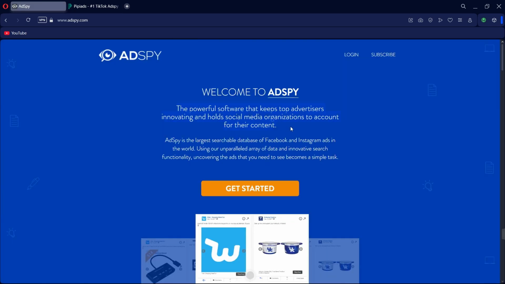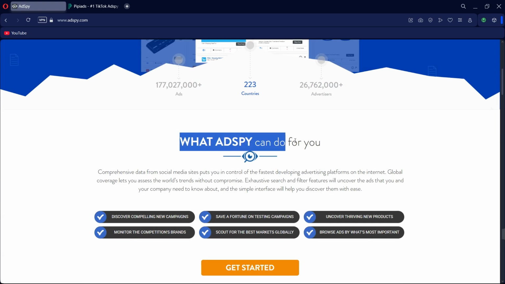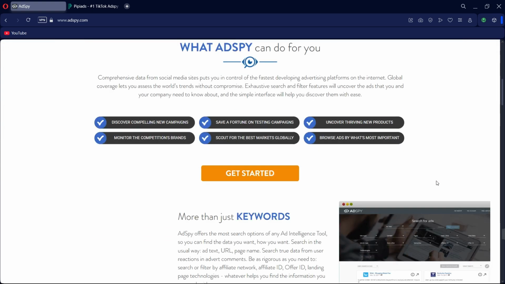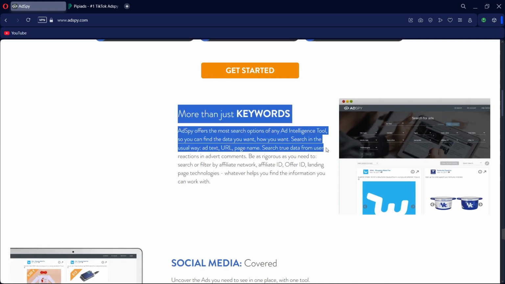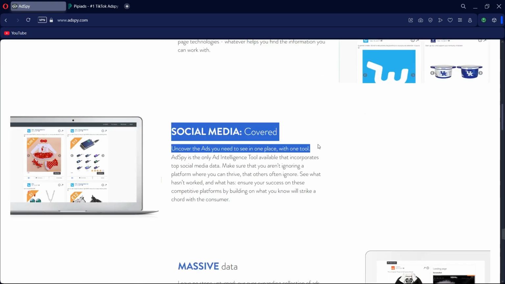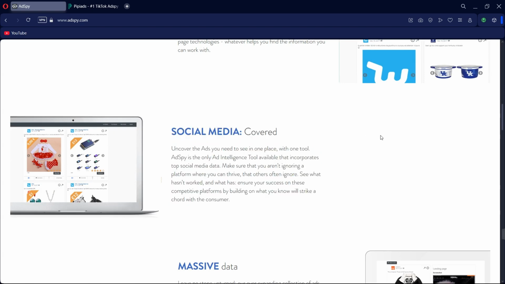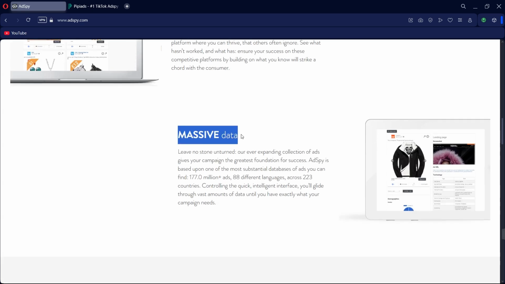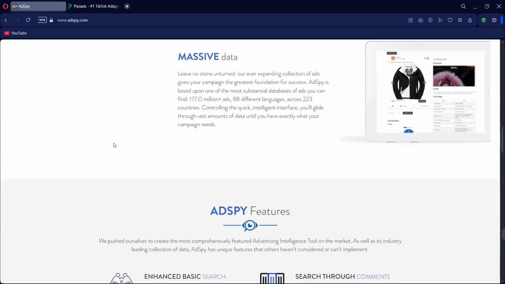Adspy is renowned for its massive database of over 161 million ads across Facebook and Instagram, covering 88 languages and 216 countries. It offers advanced search functionality, allowing users to filter ads by various criteria, including demographics, ad text, and landing pages. Adspy's real-time data and comprehensive analytics make it a powerful tool for marketers seeking deep insights into competitor strategies. However, its focus is primarily on Facebook and Instagram, which may limit its utility for those targeting other platforms.